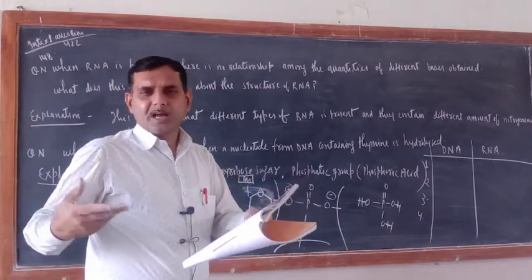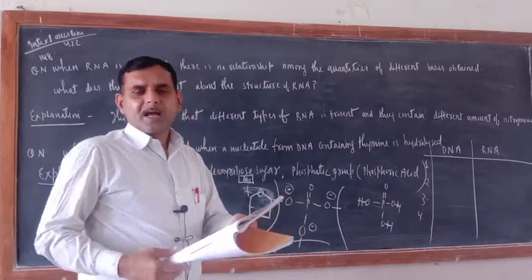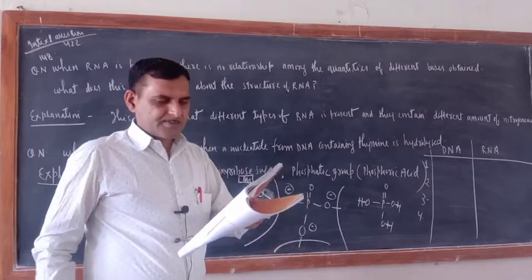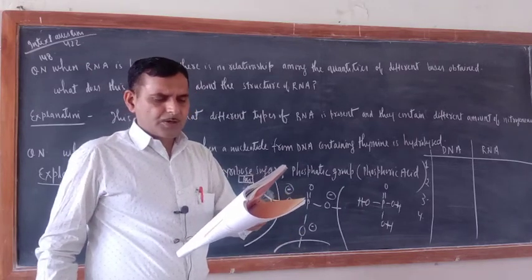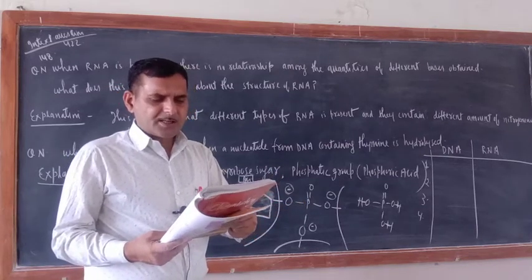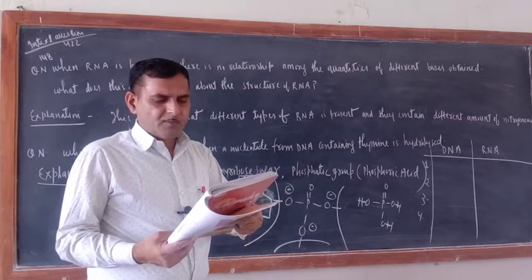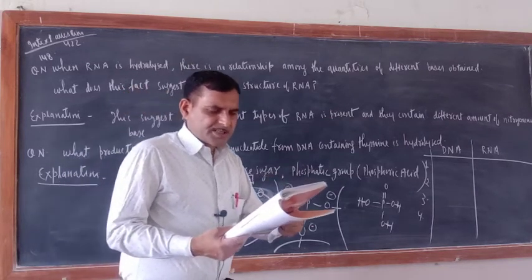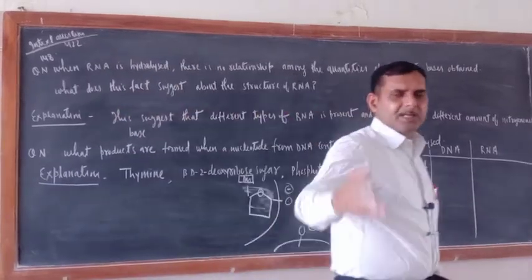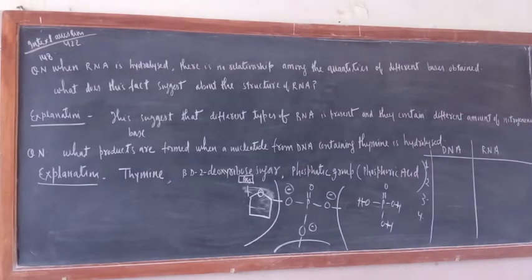Now what are enzymes? Already I told you they are biocatalysts. Basically they are proteinous substances, okay, and they always catalyze biochemical reactions. Now in surface chemistry I taught you how to explain the amphoteric behavior of amino acid. Already I have explained. Write the difference between globular and fibrous protein, that also I have explained. What type of bonding helps in stabilizing the alpha helix structure of protein? Hydrogen bonding, okay, that also I have explained. In this way this unit is also completely completed.